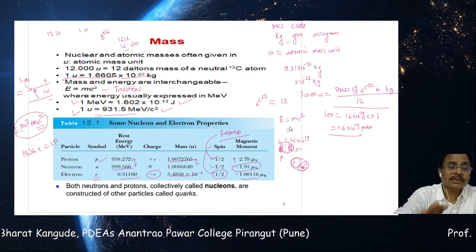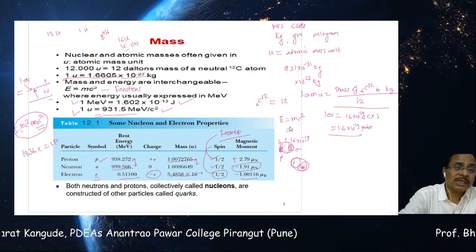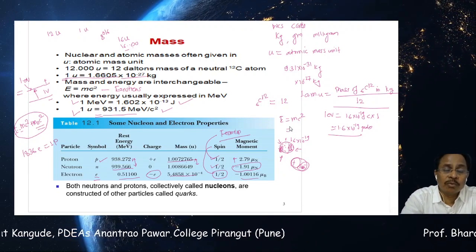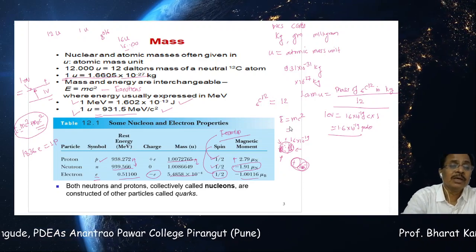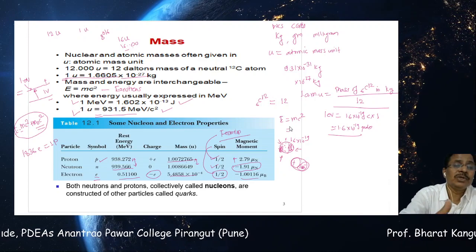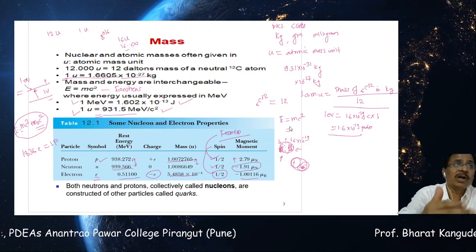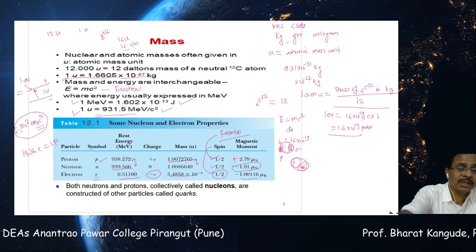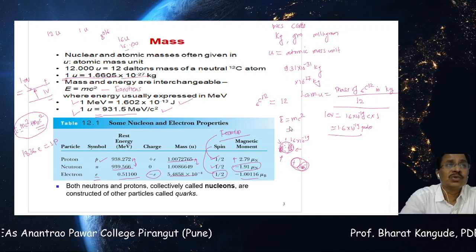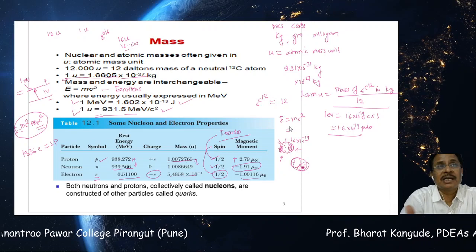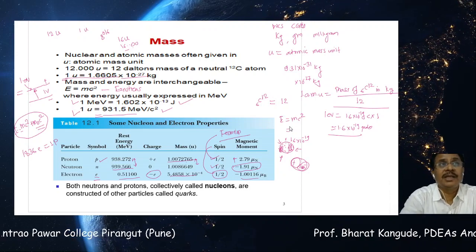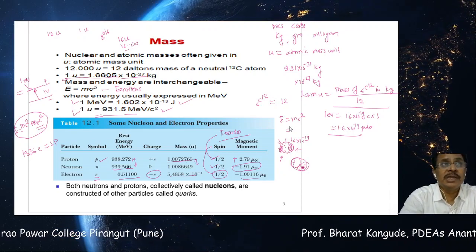So this is the concept of mass used in nuclear physics, how to measure the masses of different constituents of the nucleus or the nucleus itself. We don't use grams or kilograms, we use the atomic mass unit, which is defined by the method we defined earlier. The most convenient and useful unit in nuclear physics is the mass-energy equivalence unit, called million electron volts.